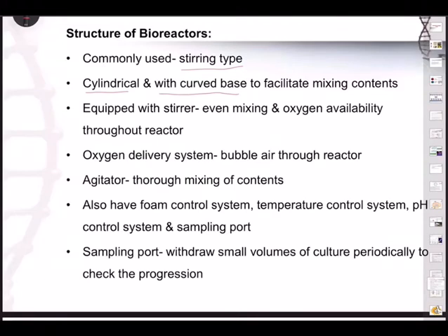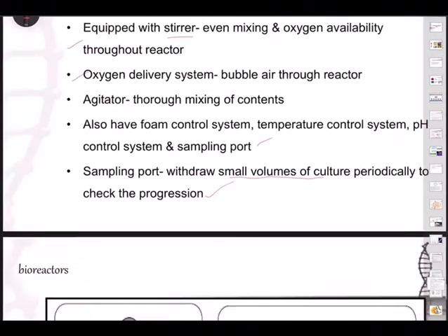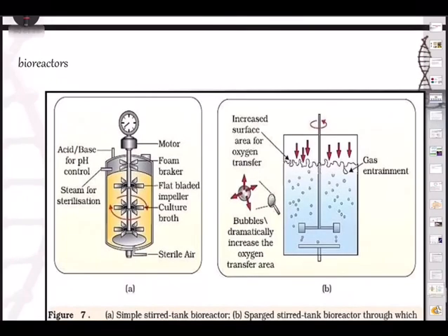They basically have a curved base to facilitate mixing of contents, and are equipped with a stirrer, the one that mixes, for even mixing and oxygen availability throughout the reactor. An oxygen delivery system is there, which bubbles air through the reactor, and there is an agitator for thorough mixing of the contents. The agitator will ensure that. They also have a foam control system, temperature control system, pH control system, and sampling port. What is a sampling port? It helps us withdraw small volumes of culture periodically to check the progression. So these are the various control systems present in the bioreactors.